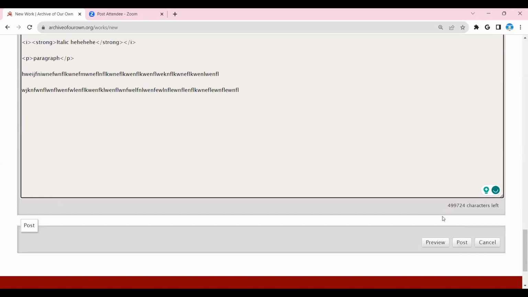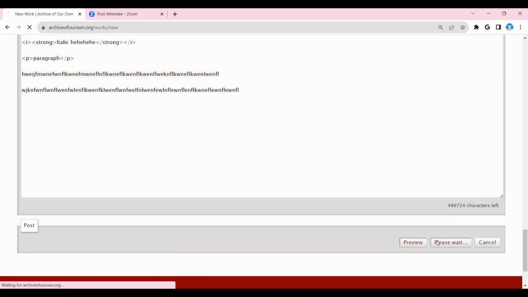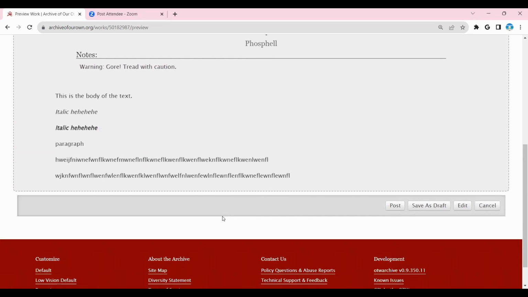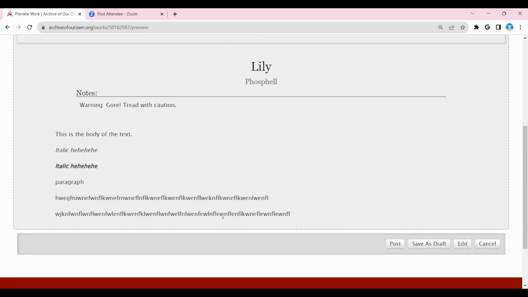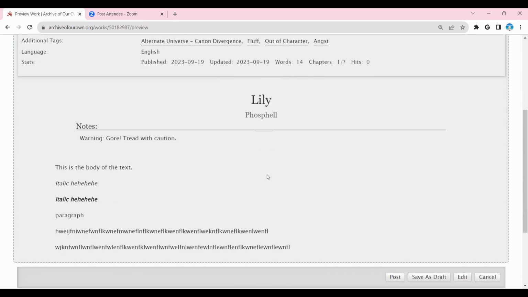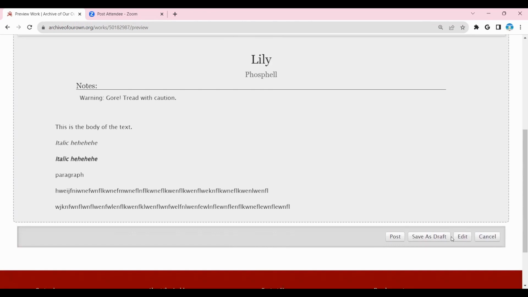And then before you post, it is good to preview. So once you preview, this is how it'll show. This is what my fic looks like to me. And once I post this, this is how it'll look like to other people. The good part about preview is that you can save as draft. And once you save as draft, it is basically there. The only thing it isn't is posted. You can go on your own account and read your own fic without it being out yet.